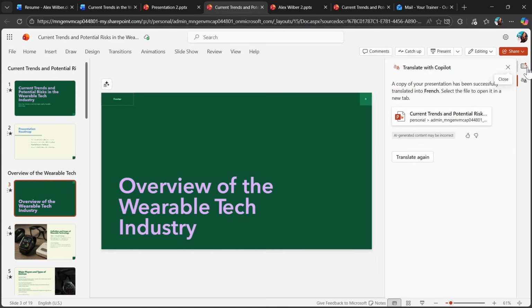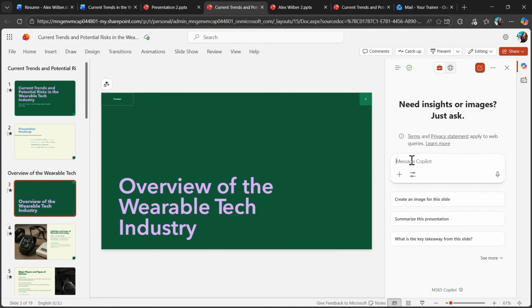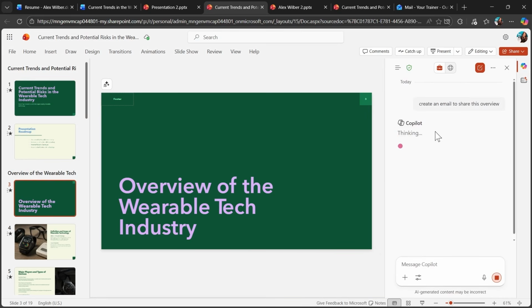As we saw Copilot in Word and PowerPoint, we now know how to generate files, ask questions, and translate them. We always find Copilot on the top right. We can also move from Word and PowerPoint to Outlook by asking Copilot inside of Copilot chat options straight away to create an email to share the overview of this PowerPoint. And Copilot will generate us a ready-to-use email inside of Outlook to share the information that I provided in this PowerPoint.